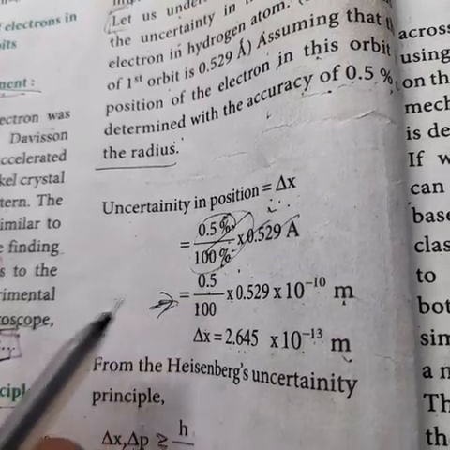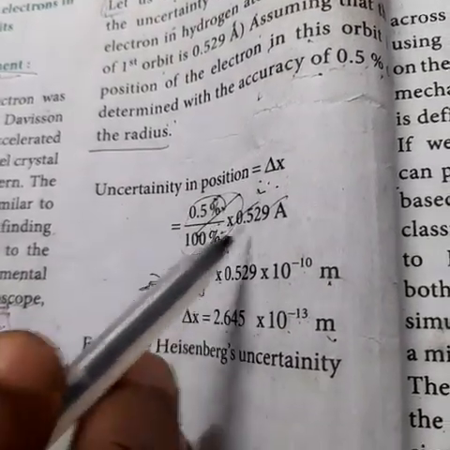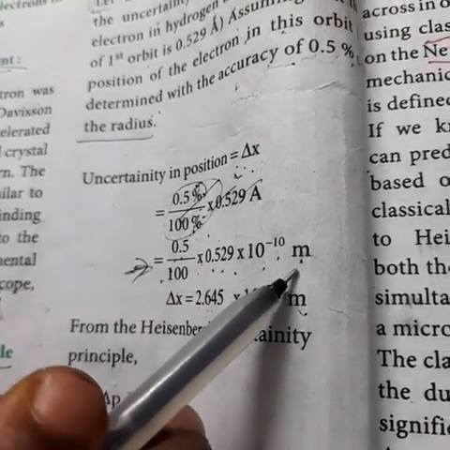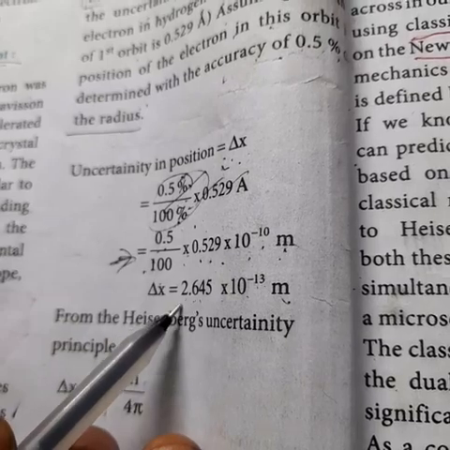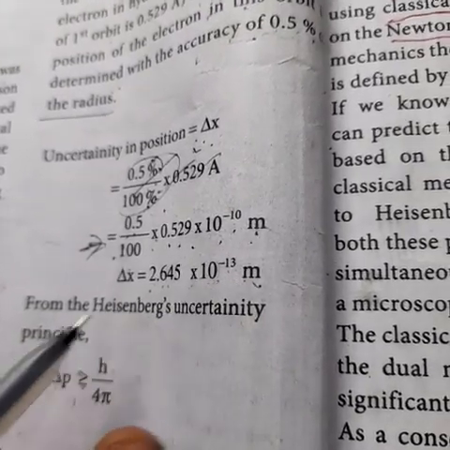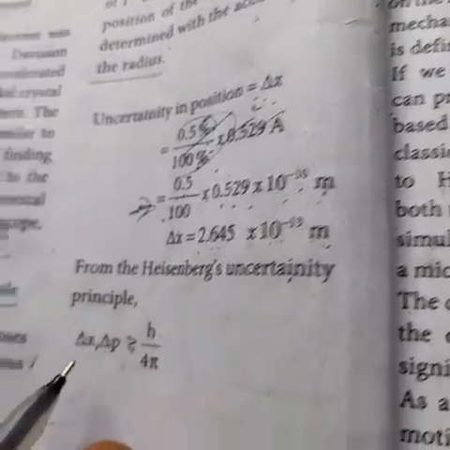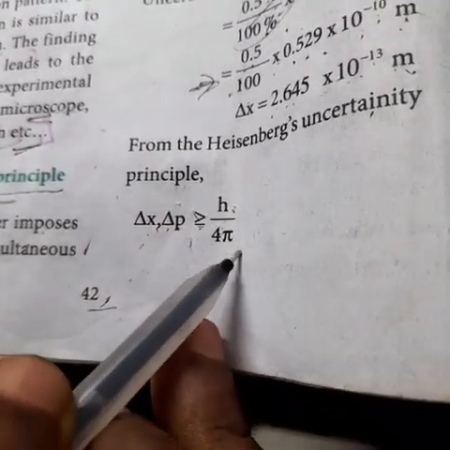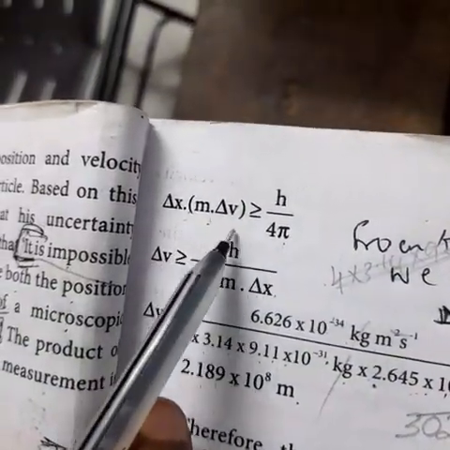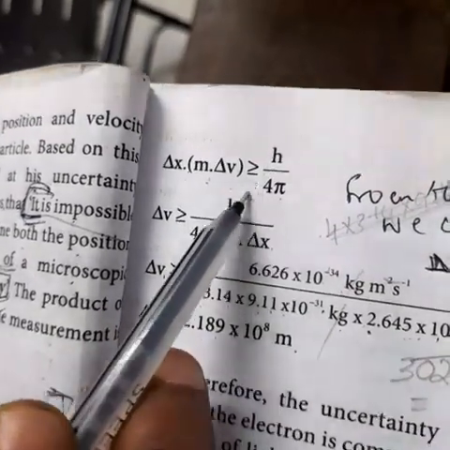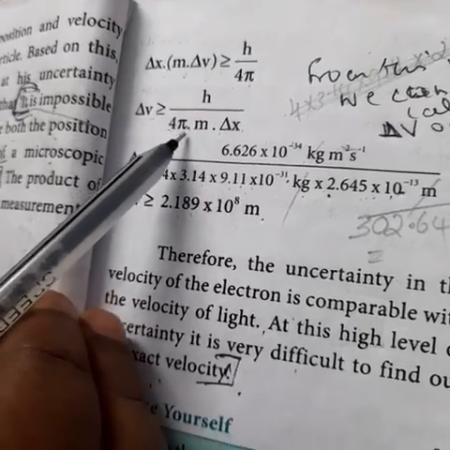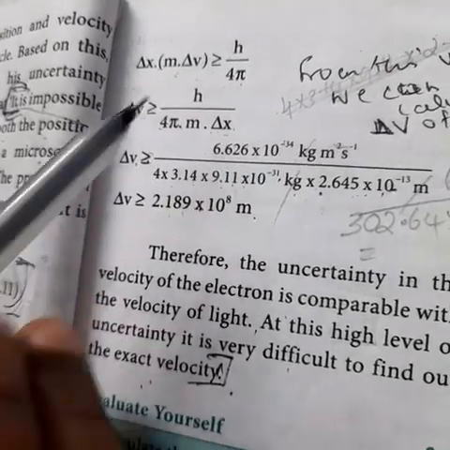The uncertainty in position, delta x, is equal to... the first line, 0.5 by 100%, is not correct. The second line you mark now. It is equal to 0.5 by 100 into 0.529 into 10 power minus 10 meter. So delta x is equal to 2.645 into 10 power minus 13 meter. From Heisenberg's uncertainty principle, delta x into delta p is greater than or equal to h by 4 pi. So delta x into m into delta v is greater than or equal to h by 4 pi. Delta v is greater than or equal to h by 4 pi into m into delta x.